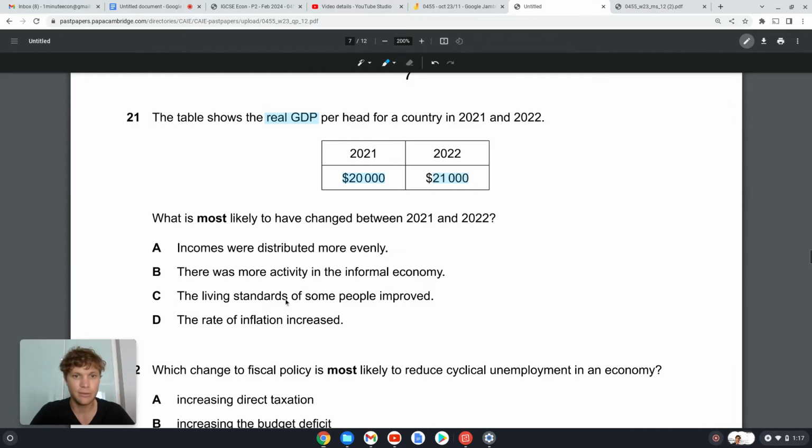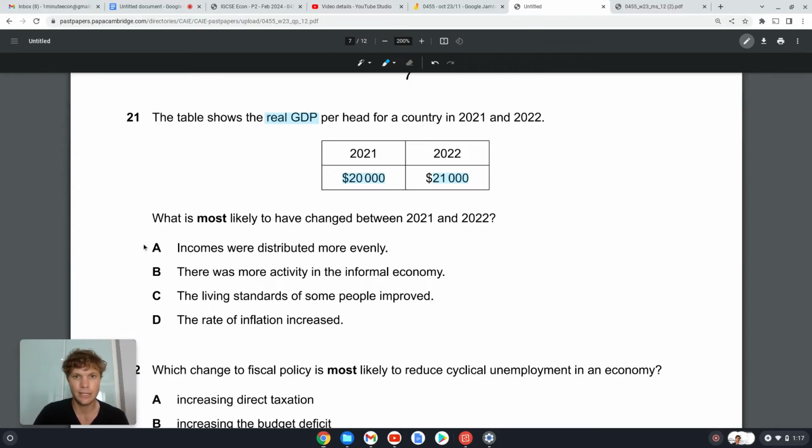C, the living standards of some people improved. I would say the living standards of pretty much all people improved. But again, we don't actually have enough information. D, the rate of inflation increased. No, the rate of inflation must have decreased.